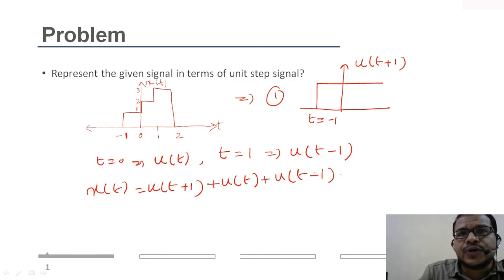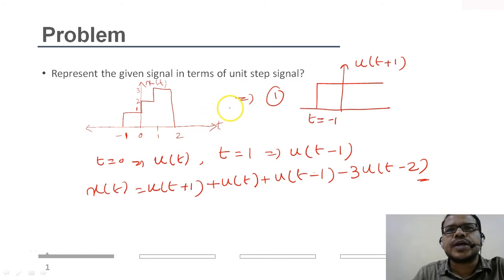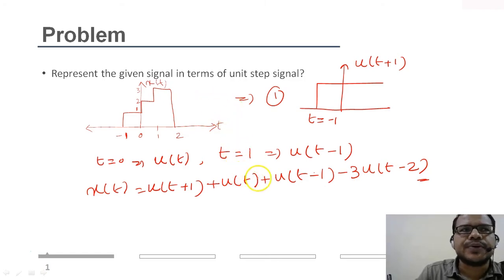Then at t equal to 2, the amplitude becomes 0, so from 3 it becomes 0. So I take minus and scale it by multiplying with 3, so minus 3 u of t minus 2. So this is the representation of my original signal in terms of unit step function.